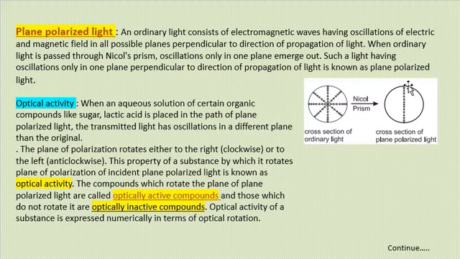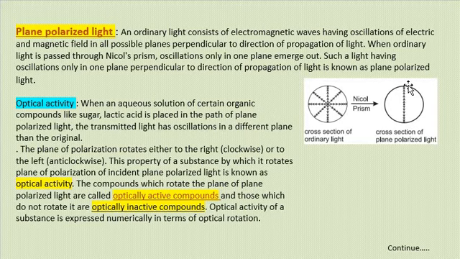Now, when an aqueous solution of certain organic compounds like sugar, lactic acid, glucose or fructose is placed in the path of plane polarized light, the transmitted light has oscillation in a different plane than the original. That polarized light could be rotated either to the right side or clockwise, or to the left side or anti-clockwise.